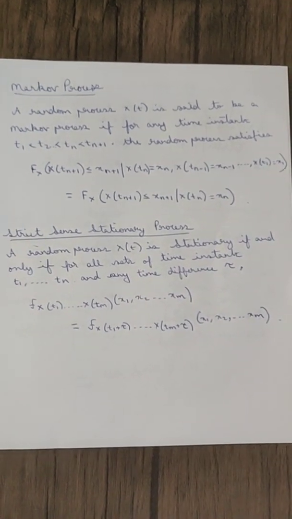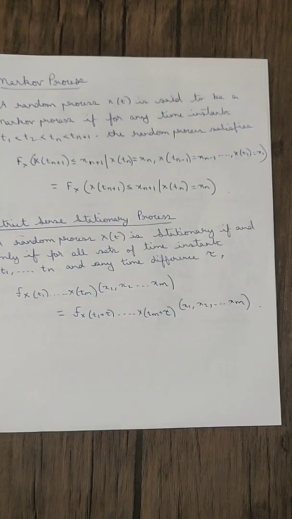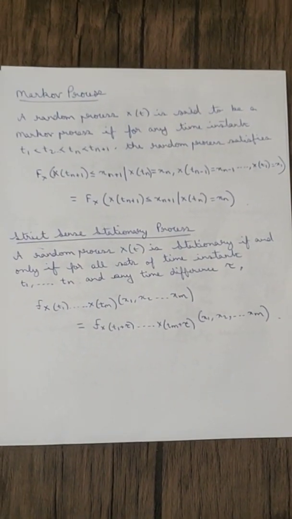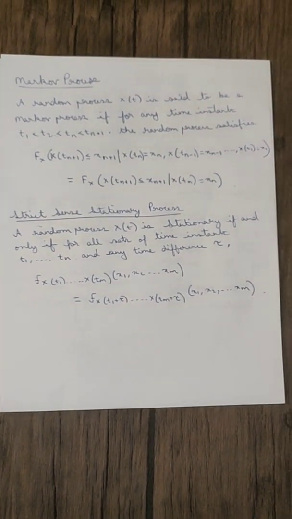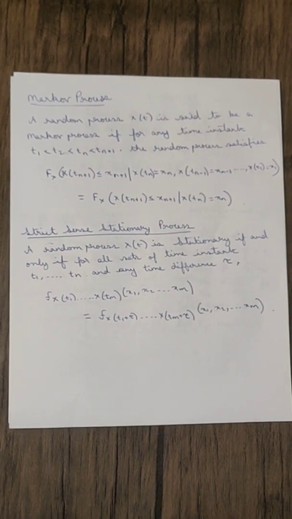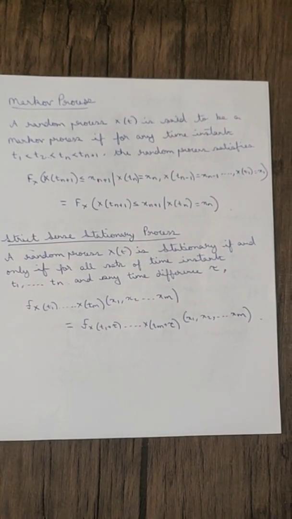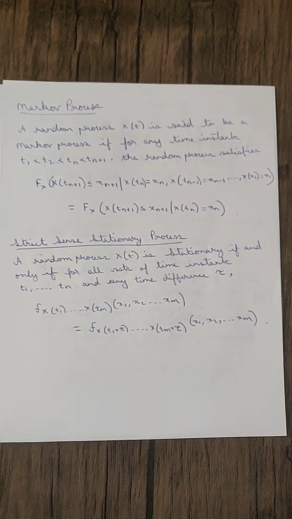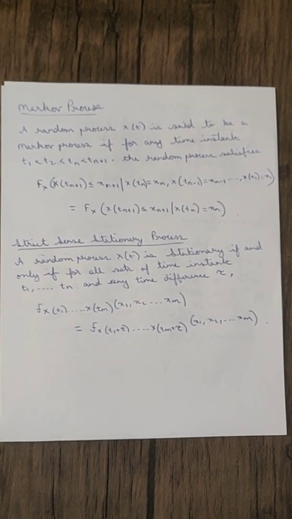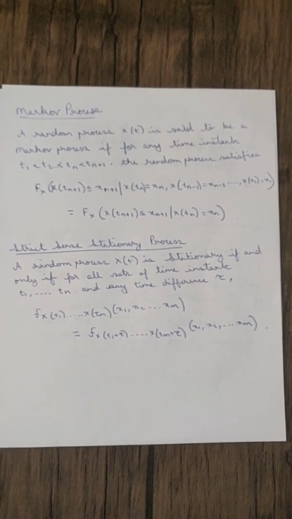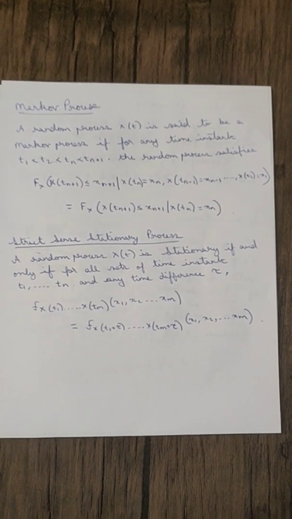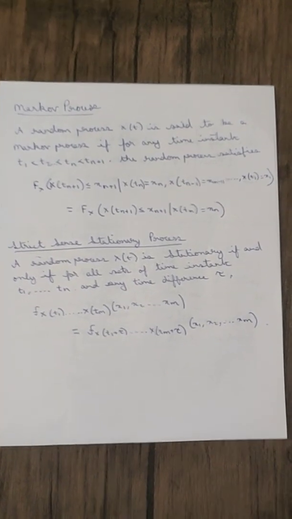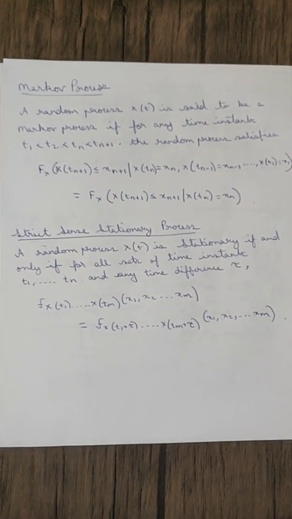Previously, for wide sense stationary, if the mean is constant and the autocorrelation is just a function of the difference of time, it's called wide sense stationary. That's enough criteria for a wide sense stationary process. However, for a strict sense stationary process, the definition is quite strict: the PDF has to be constant over time.